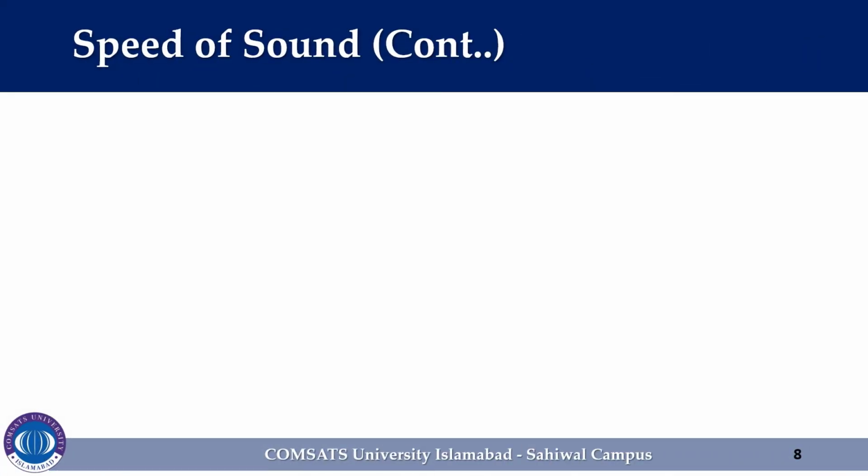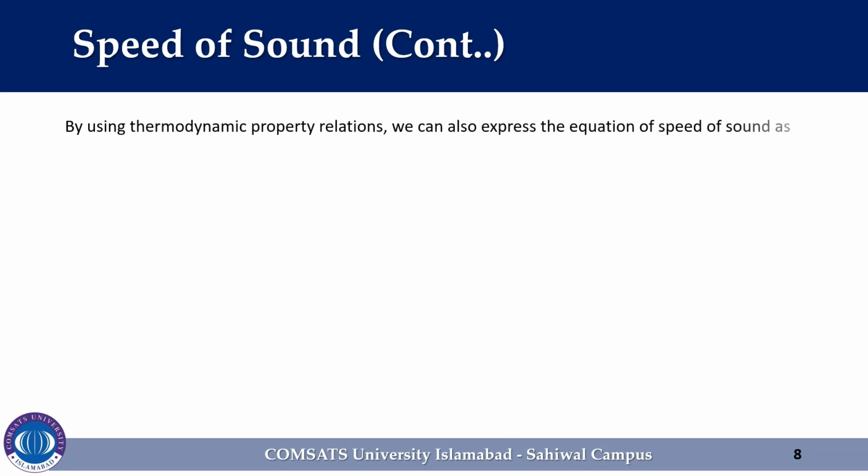We can also express the speed of sound in terms of pressure and density at constant entropy. In this form, C squared is equal to k times partial P over partial rho at constant temperature. Here in this expression, k is the specific heat ratio of the fluid. Note that the speed of sound in a fluid is a function of the thermodynamic properties of that fluid.